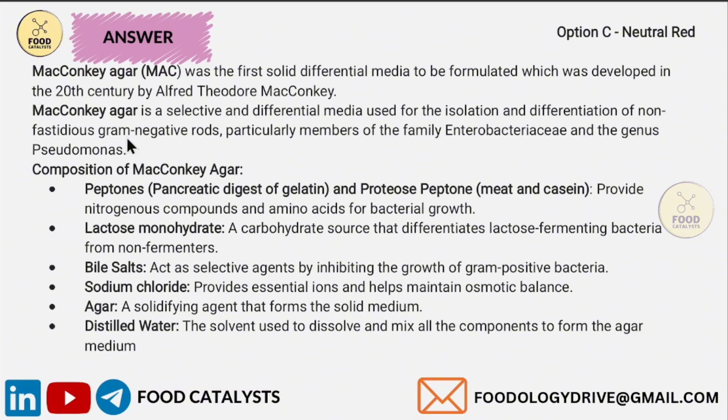That means these microorganisms do not require any specific growth factors or any special conditions for growth. From this, we understand that Enterobacteriaceae are non-fastidious gram-negative bacteria that can grow well under standard laboratory conditions.